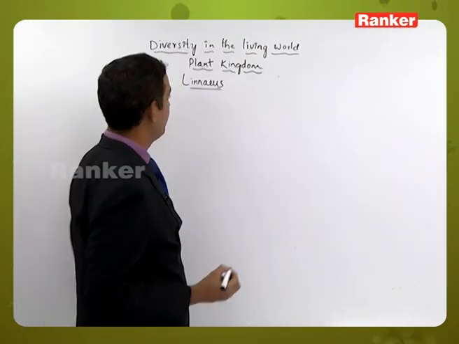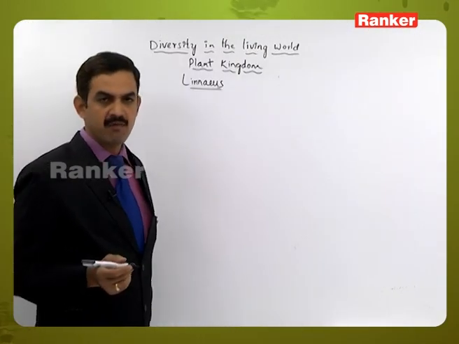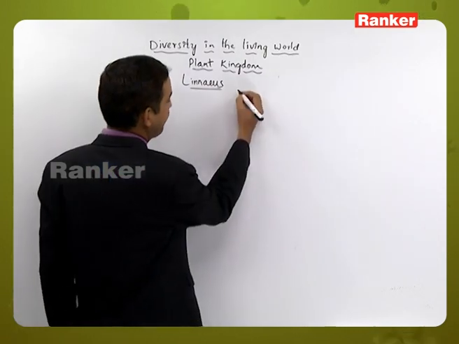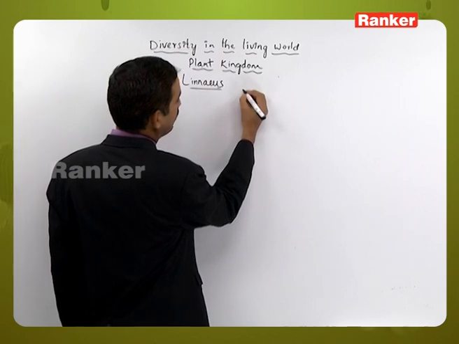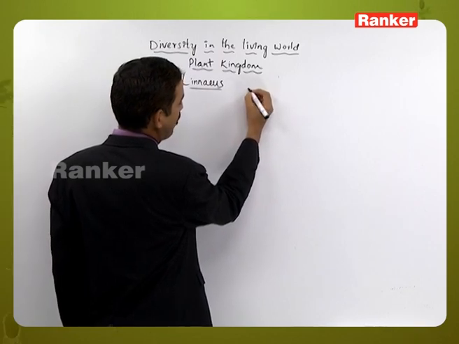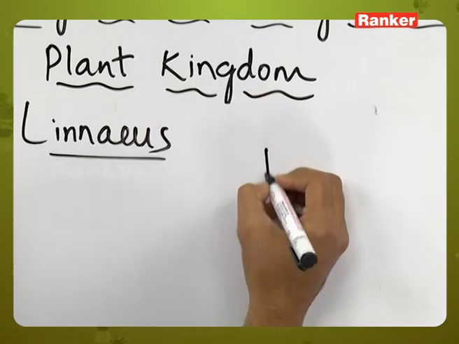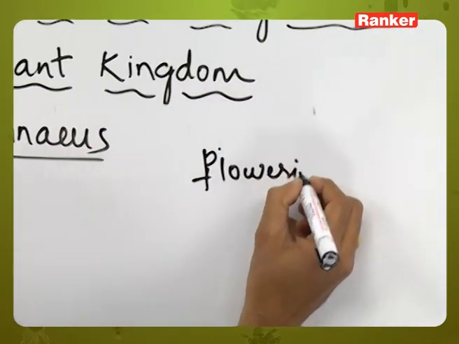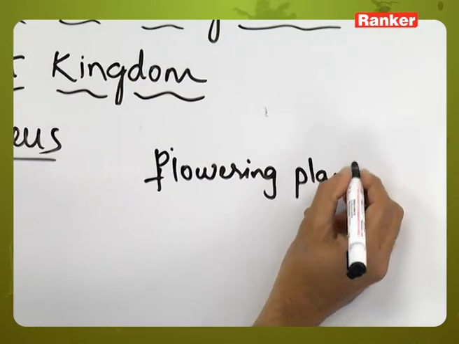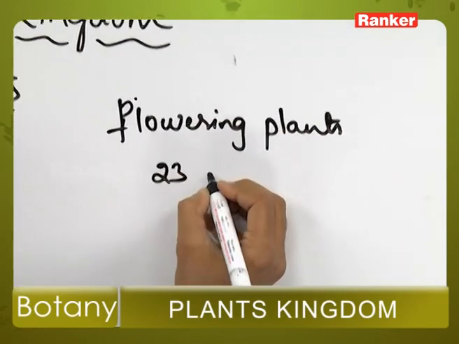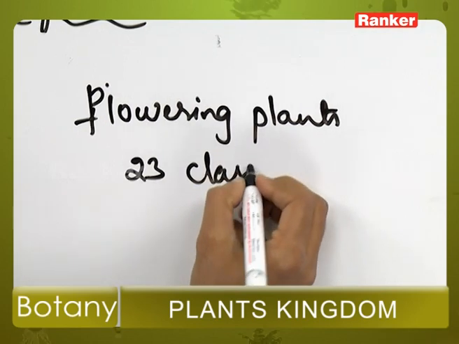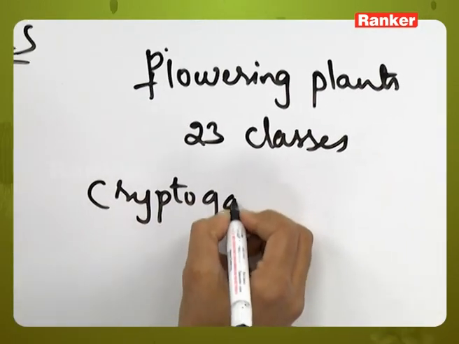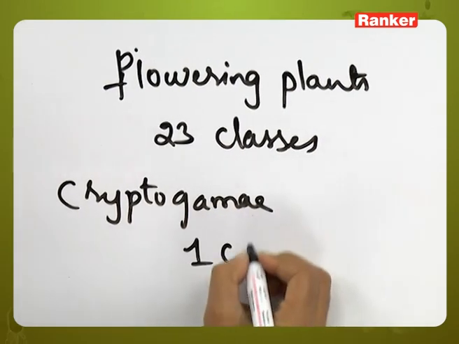Linnaeus had given the two kingdom classification, in which Vegetabilia and Animalia, or Plantae and Animalia, are present. The Plantae includes both the flowering and the non-flowering plants. The phanerogamic one, the flowering group of plants, includes 23 classes, whereas the Cryptogamia, that is non-flowering, includes only one class.